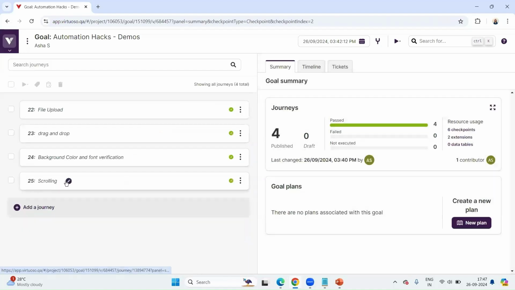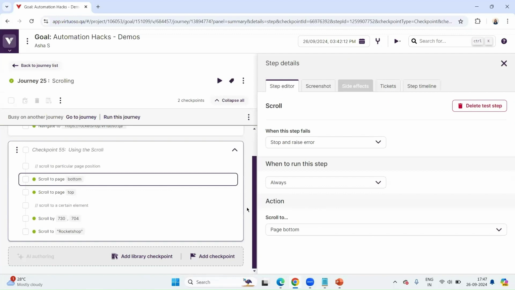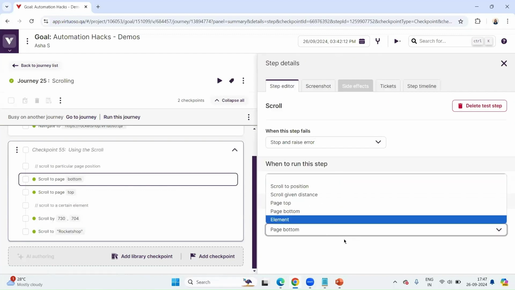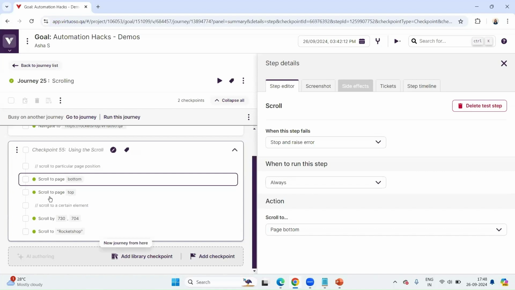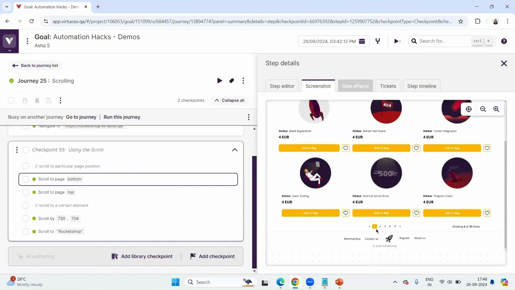And let's go to scrolling. Scroll, I would say, is the easiest one that we can do. So there is action, scroll, and it has a set of operations that we can use. You may want to scroll to the bottom, top, or a particular position, or based on a distance. These are a couple of NLP syntaxes that I have written. If I show it here, it has gone to the bottom of the screen, right? Because I've given scroll page to bottom.